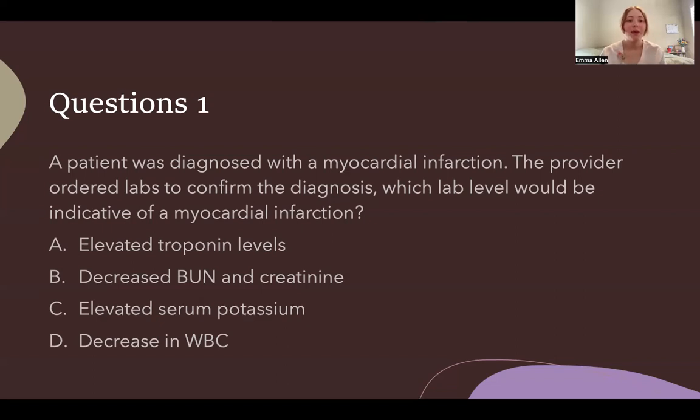Question 1. A patient was diagnosed with a myocardial infarction. The provider ordered labs to confirm the diagnosis. Which lab level would be indicative of a myocardial infarction? A. Elevated troponin levels. B. Decreased BUN and creatinine. C. Elevated serum potassium, or D. A decrease in white blood cells. The correct answer would be A. After a heart attack, generally 1 to 2 hours after, the troponin levels will have increased past the normal range, generally to the 99th percentile.